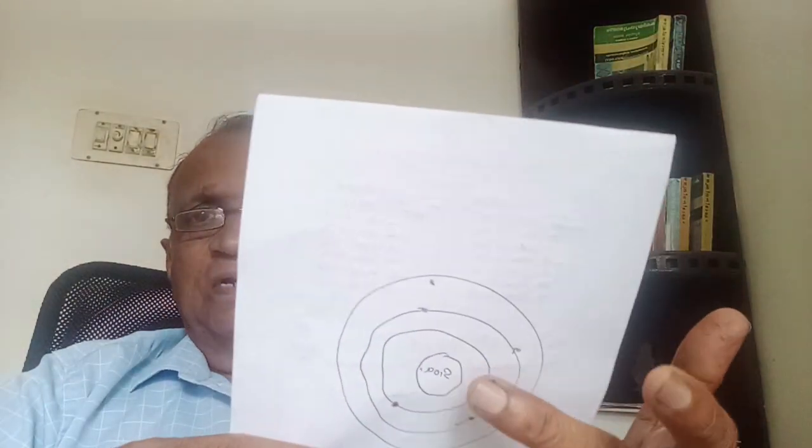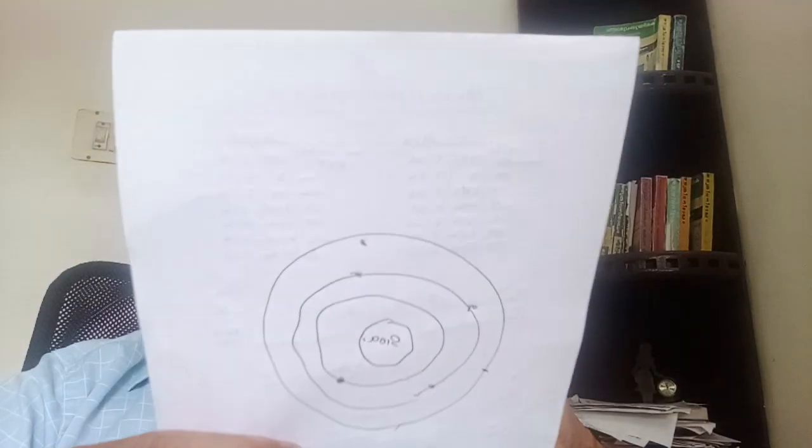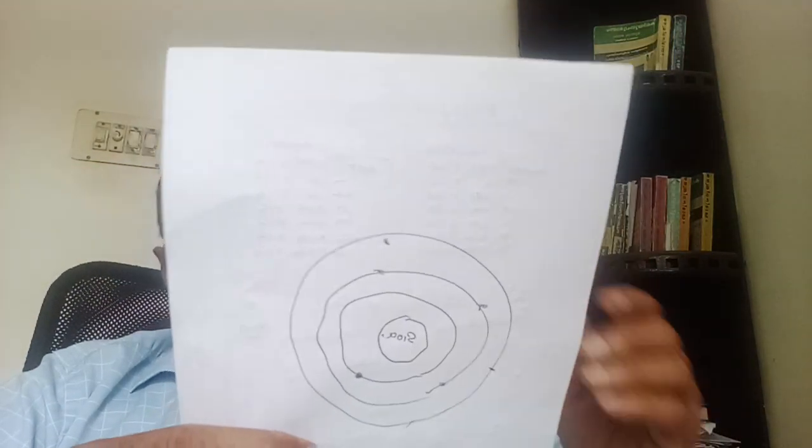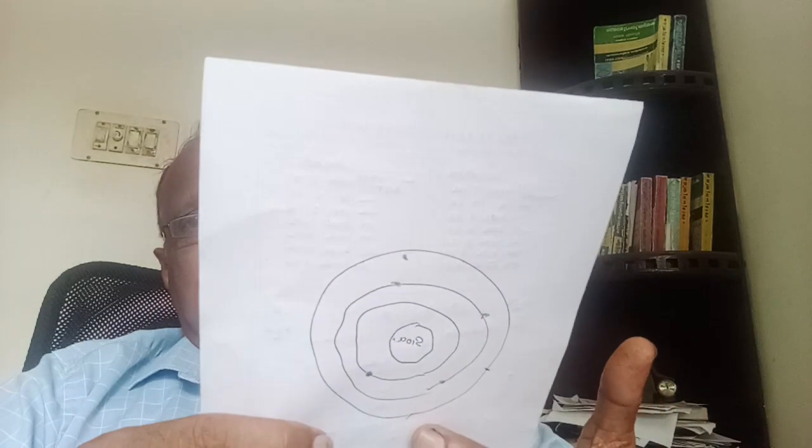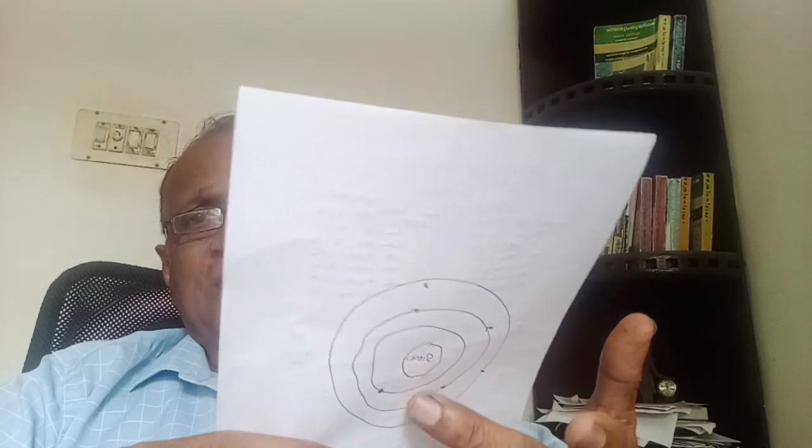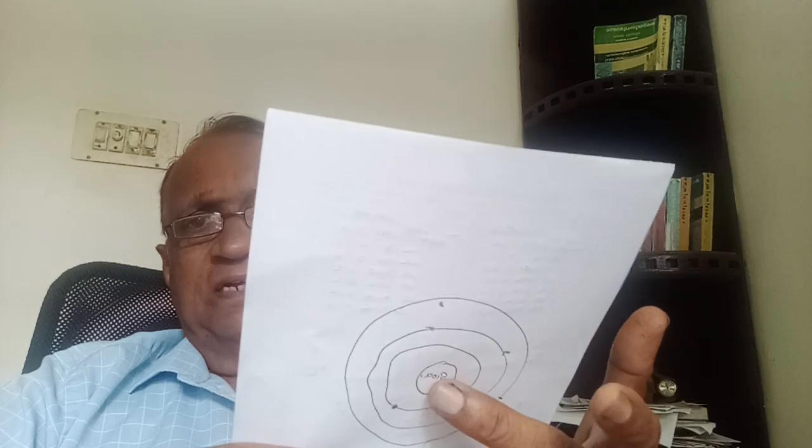No other things can enter into this atom, passing through these orbits and reach the nucleus, because the atoms are very small, and so the space between is very small. So other things cannot enter inside the atom. Only small things, small particles, can.